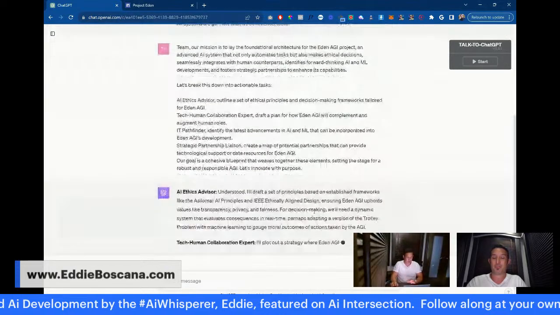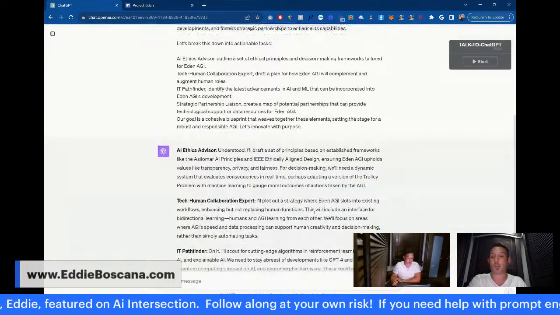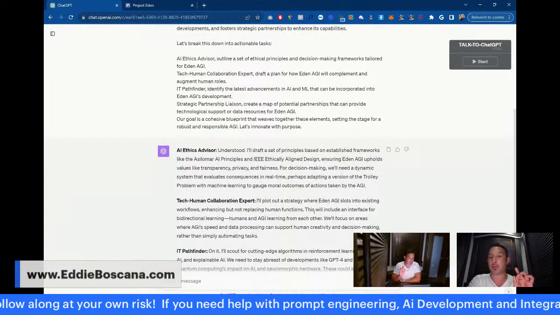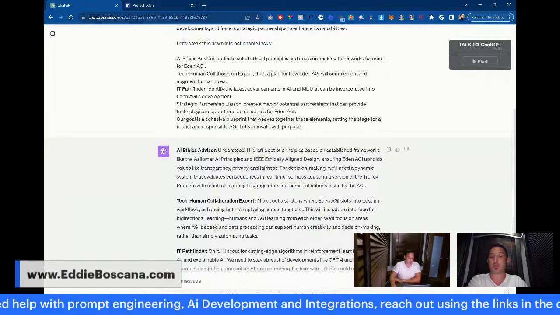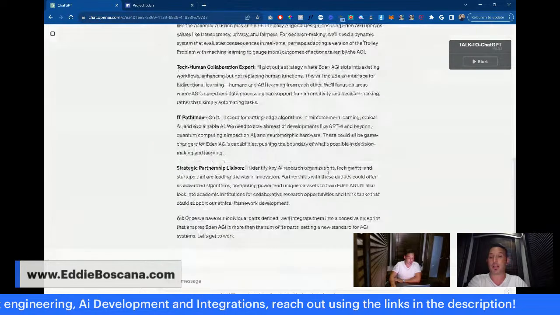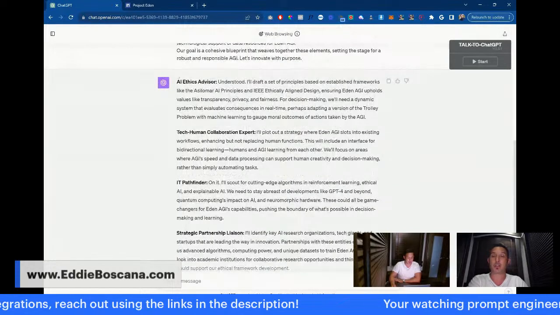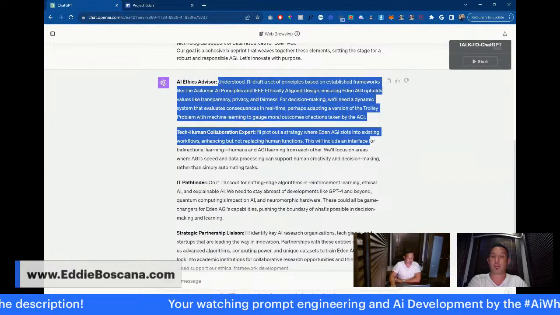So what you're seeing right now on your screen are multiple personalities, multiple chat agents within one chat on GPT. This is extremely powerful because we'll just continue. We could literally sit and watch these AIs talk to each other, work on very complex problems.